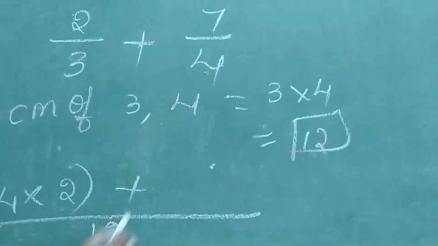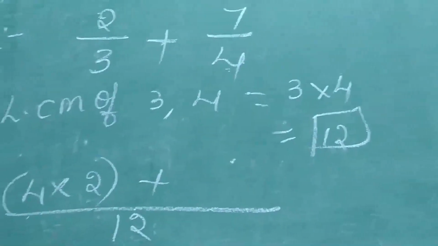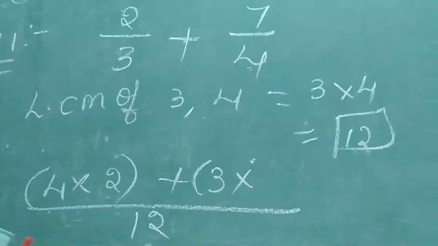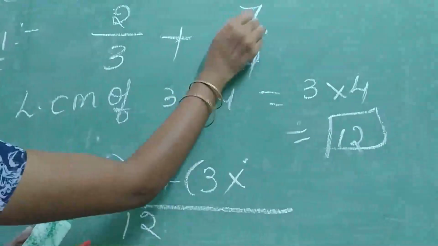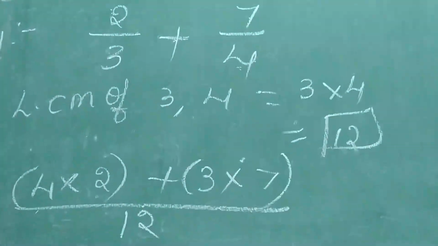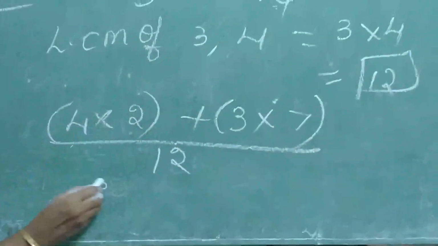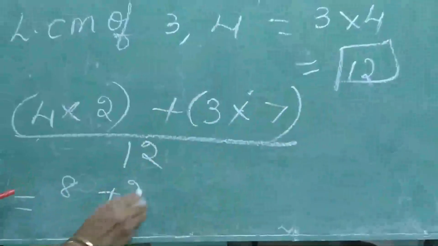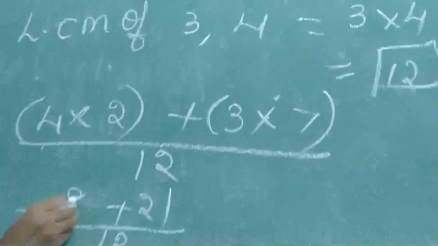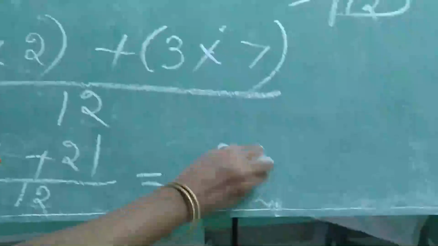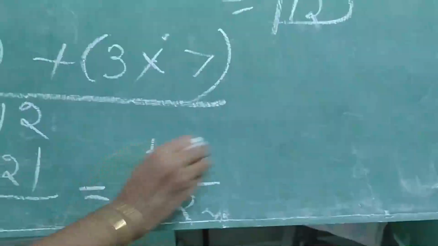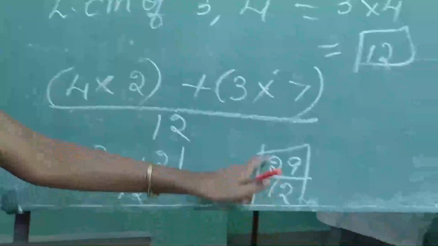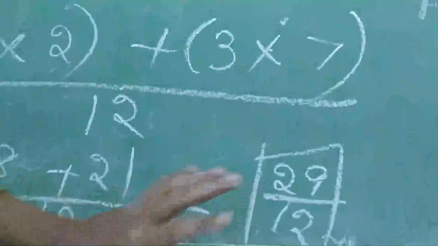Again, 4 is cancelling 12 how many times? 3 times. 3 into which number? Numerator 7. Now multiply. 4 2s are 8. Symbol plus. 3 7s are 21 by 12. 8 plus 21, 29. 29 by 12. Is there any table cancelling 29 and 12? No. So this is the answer.